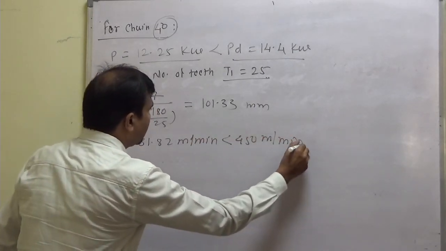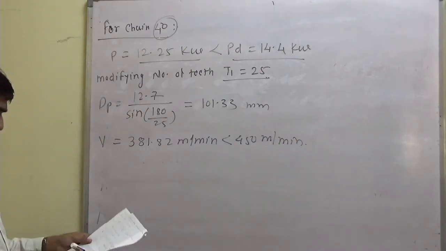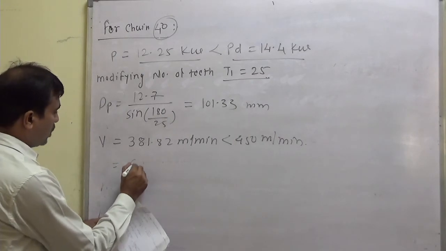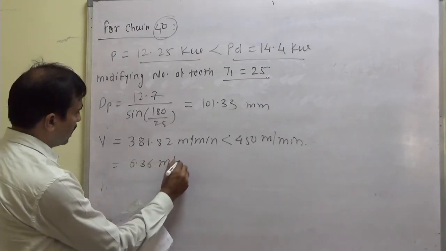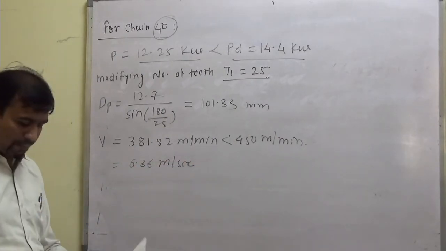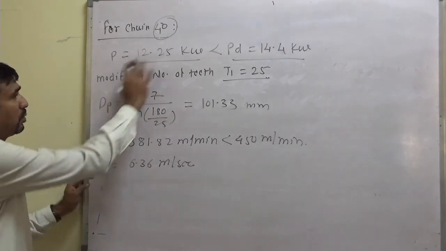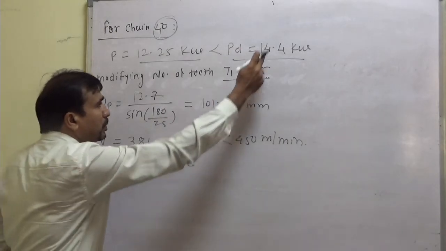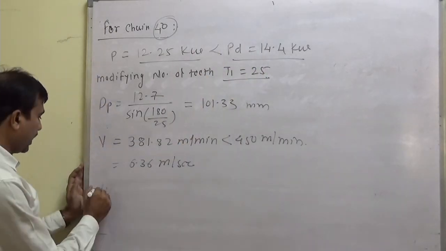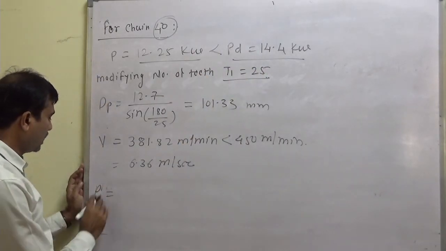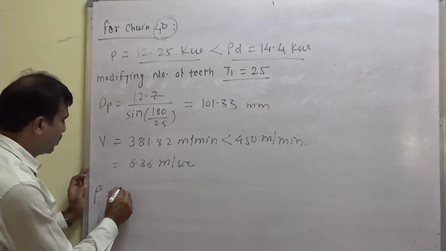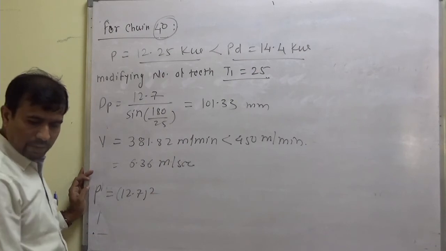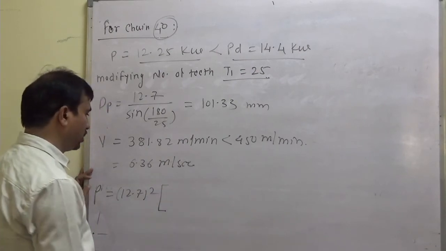Which is less than 450 meter per minute. So no problem with this. And V is something like 6.36 meter per second. Okay. Now again we will calculate power capacity of this chain. Chain number 40, 25 teeth and quadruple strand. Again I am writing the equation of power capacity. Capital P is equal to 12.7 complete square in bracket